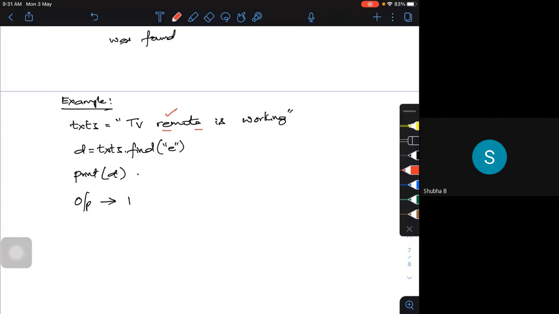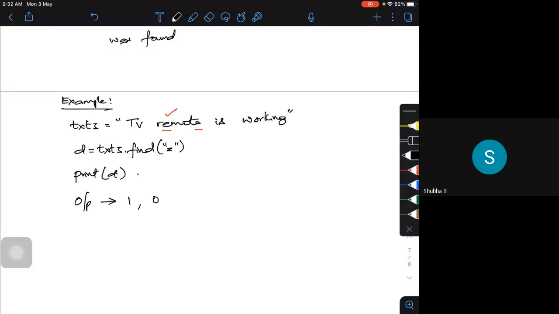Instead of E, if I try to give some Z, if you look at the whole string, I don't have the Z anywhere. So what is going to change in the output? The output will become 0. What I'm trying to do is search for a particular letter in the string, whether it's there or not. Okay, that's how you can search for the letter.